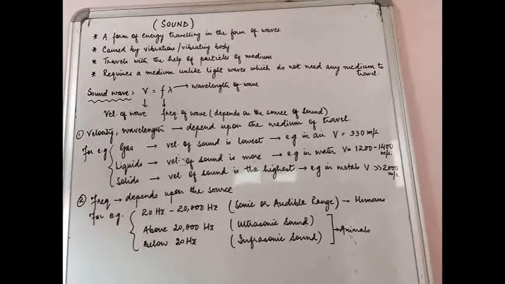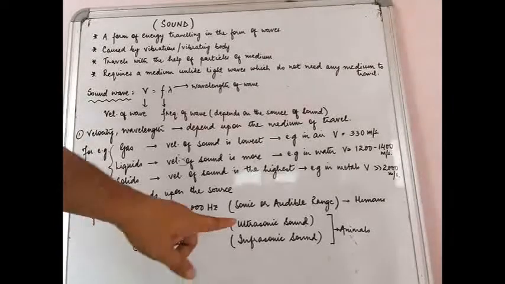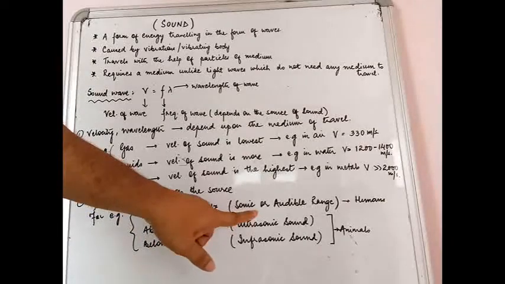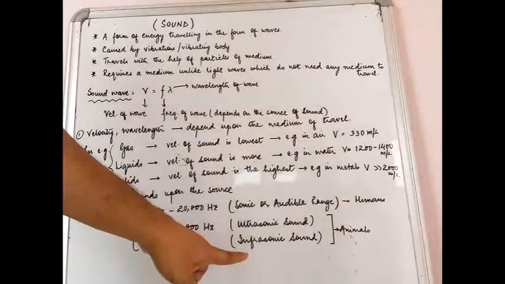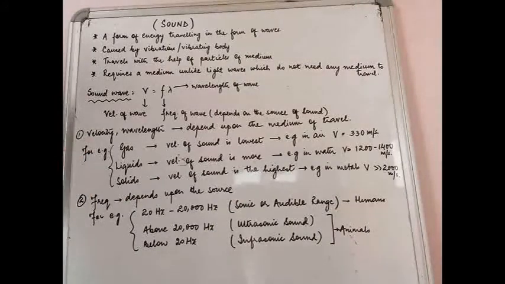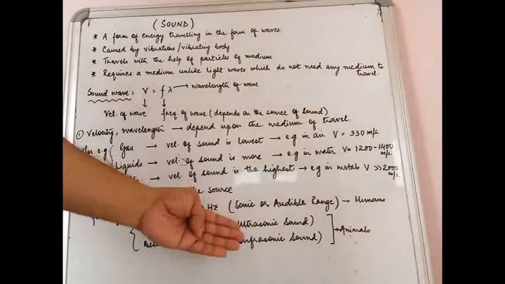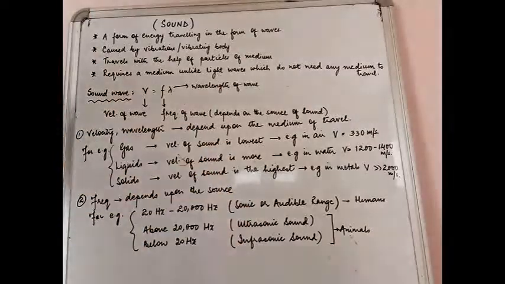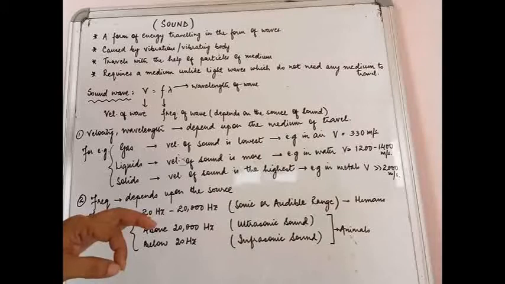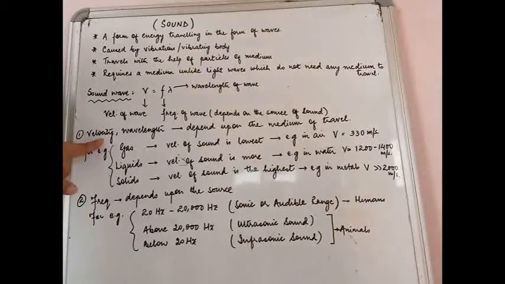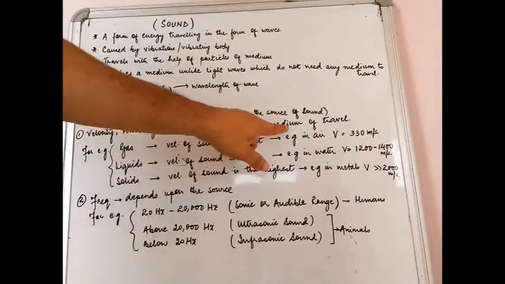Now, if somebody asks you, in air, what will be the velocity of sonic waves, what will be the velocity of ultrasonic, what will be the velocity of infrasonic waves? Remember, the medium given is air in all these cases. So obviously the velocity of sound will be the same, whether it is an ultrasonic wave, an infrasonic wave, or a sonic wave. Please remember, velocity depends upon the medium of travel.